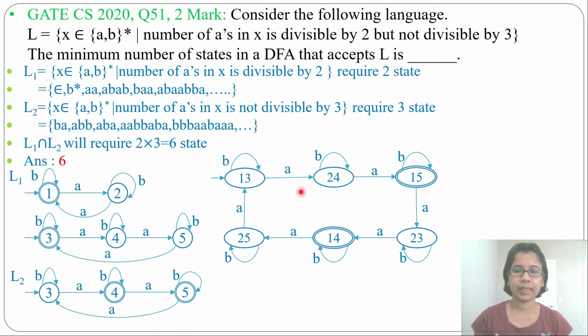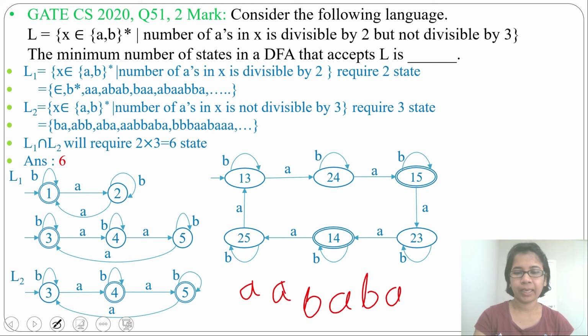It requires 6 states. Let me take one string and check whether it is accepted or not. So here A, B, A, B, A, A. Here the number of A is 4, which means it is divisible by 2. Just check: from state 1, 3 by A it goes to state 2, 4. Then by A it goes to state 1, 5. Then by B it will be a self loop. Then by A it goes to state 2, 3. Then by B it will be a self loop. Then by A it goes to state 1, 4 and it is a final state.